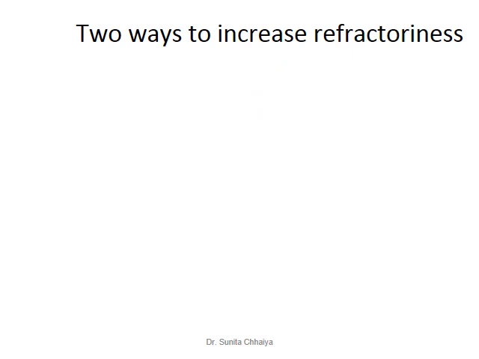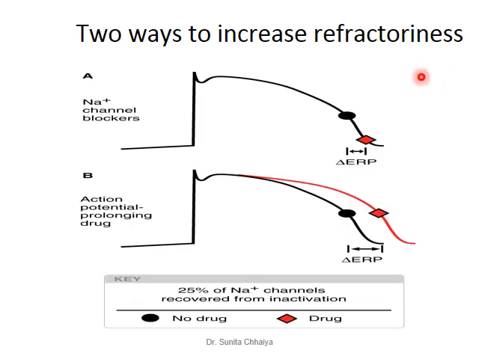There are two ways to increase the refractoriness. Here you can see that this is phase 1, 2 and this is phase 3. At this point almost 25% of sodium channels are in a recovered state.